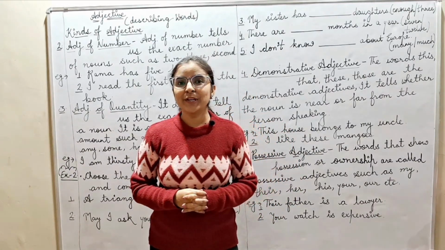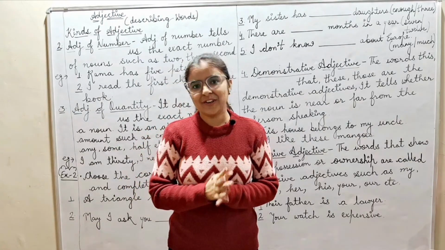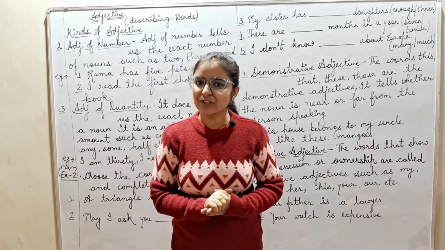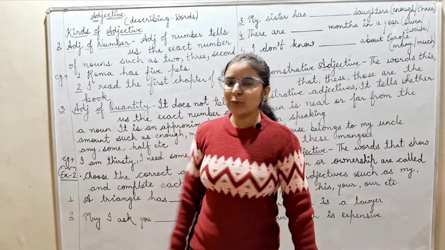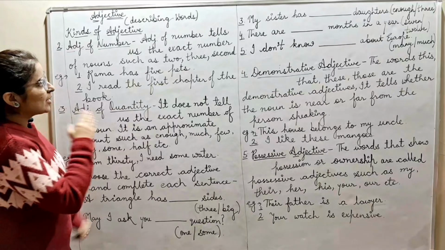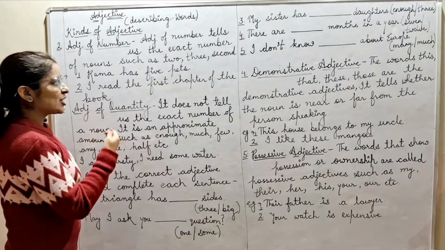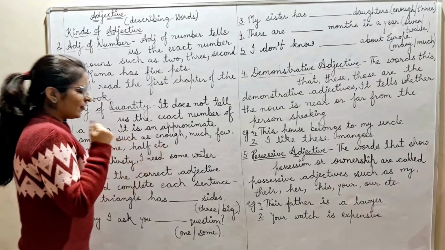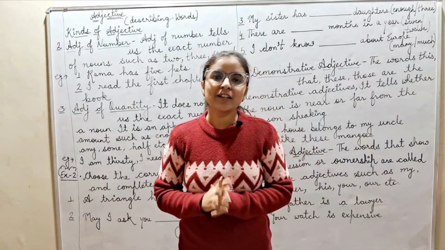In our previous video, we explored adjectives through a mystery, and today we are starting with the remaining kinds of adjectives. We did adjective of quality and today we are starting with adjective of number. Let's begin. Adjective of number tells us the exact number of nouns such as 2, 3, second. Fine. See, adjective of numbers tells us an exact number.